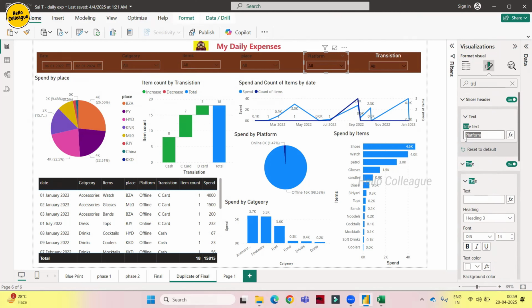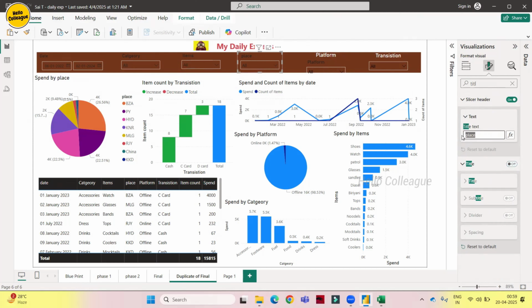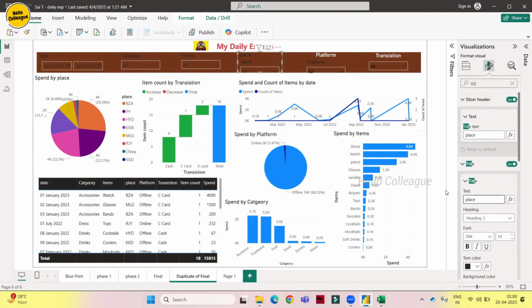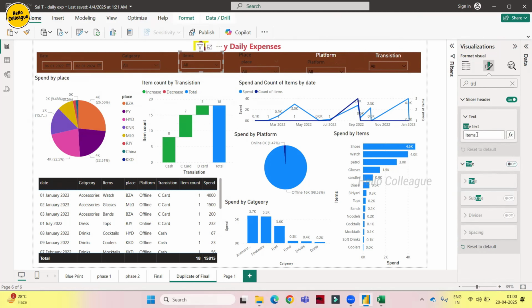So I'll just copy platform. I'll just keep it here. Okay. I'll just copy this one and the title. Guys, if you see, everything should be in the same format. It is having T as capital, the first letter is capital. It is also first letter capital. But if you see the place here, this is not a capital one. We have to change it. This is a correction, guys. We have to keep everything the same. And items, it is also having the same format.